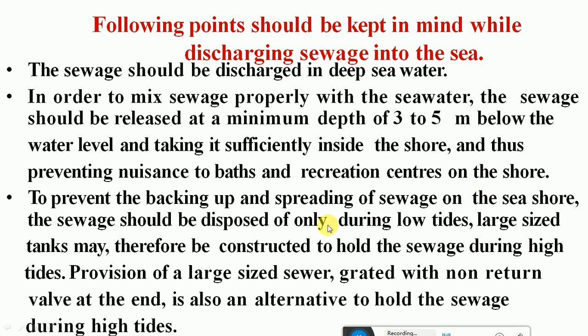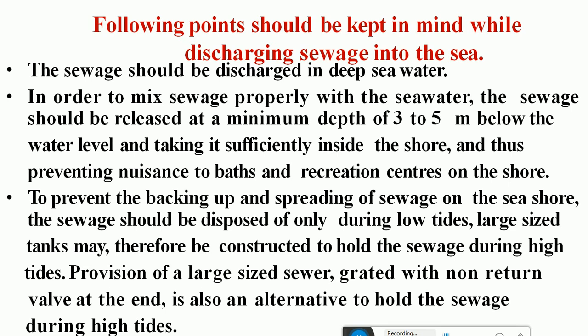To prevent the backing up and spreading of the sewage on the seashore, the sewage should be disposed of only during low tides. In the ocean, the tidal pattern varies, and that happens because of the gravitational attraction between the earth and the moon.